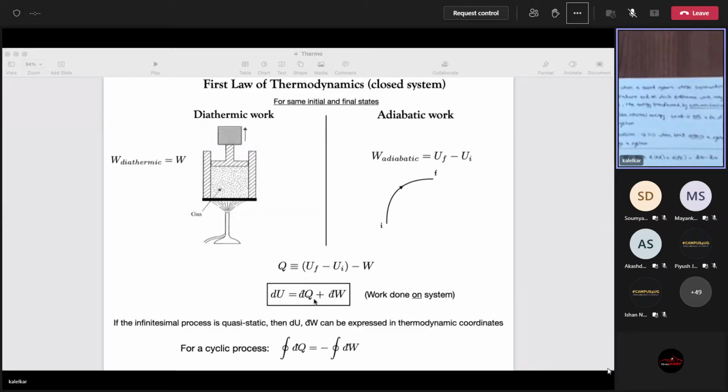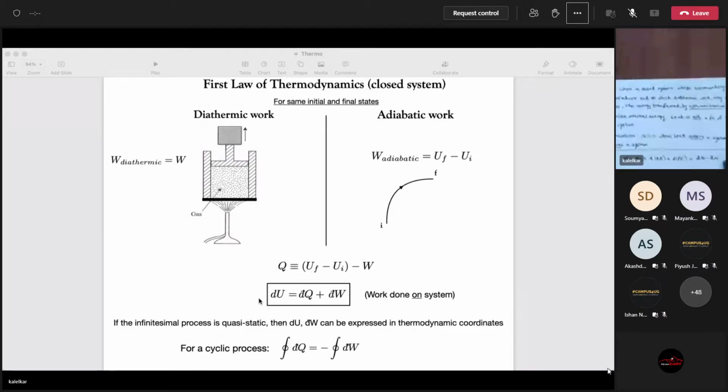So remember that in practice, if you are going to use this law, you will have to assume that the process is quasi-static. We will do processes that are non-quasi-static later, but for now you have to assume that. Otherwise, how will you use this?